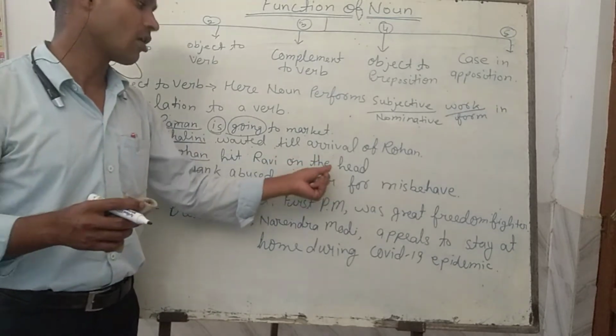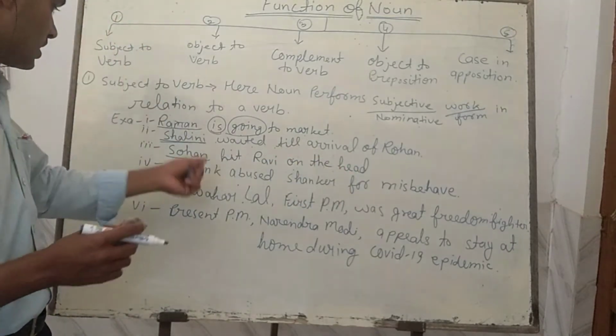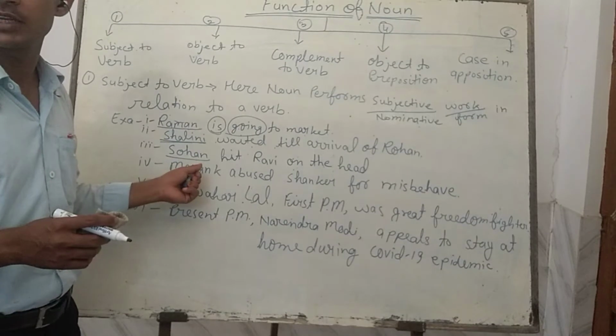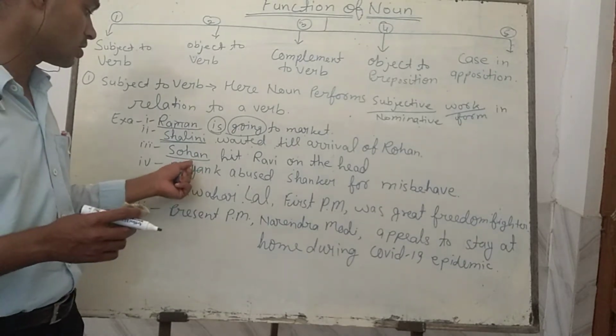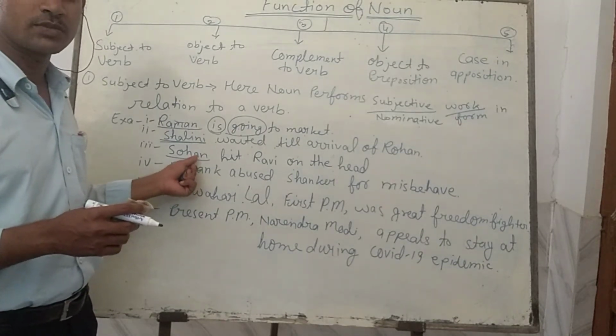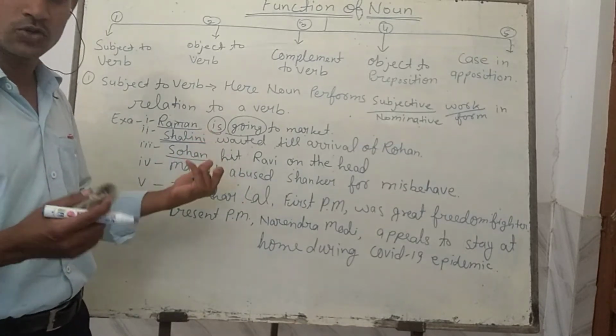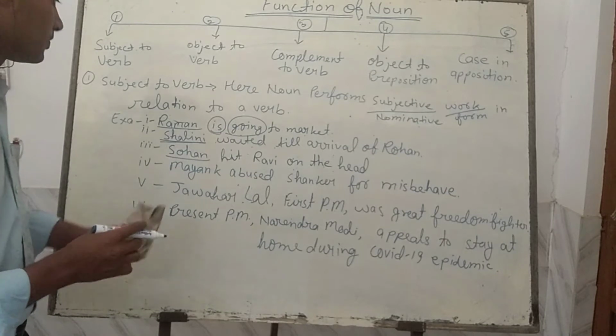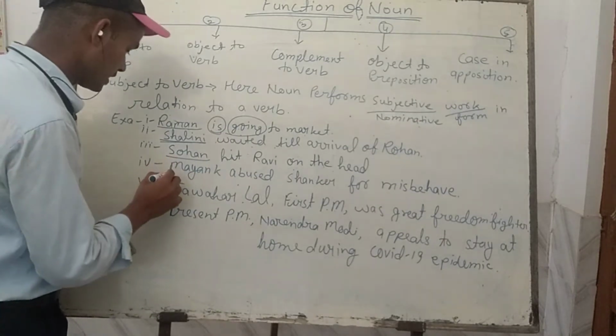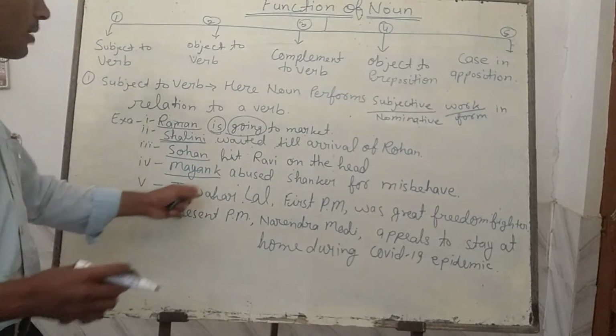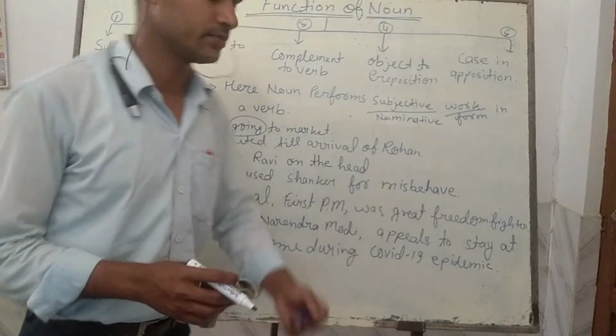But here Sohan is in the nominative or subjective case, means it is dominating, at the place of subject, the doer of the verb of the sentence. After this, again in the fourth sentence, you will find Mayank abused Shankar for misbehavior.